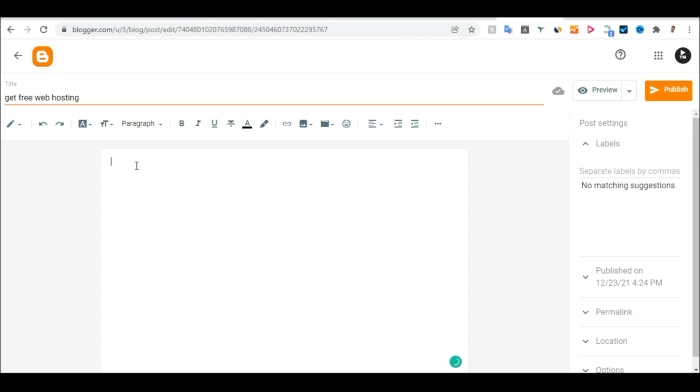Try to think about what you know that will be attractive, what will make people take action about this web hosting company, things that they offer, and what you can get, what you cannot get, and why it's better than other web hosting companies. You give more details about this. Once you are done, you click on publish, and your post will be live.